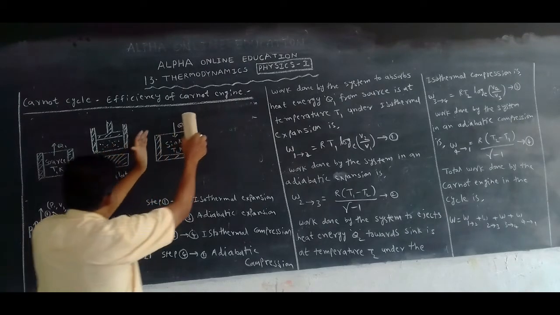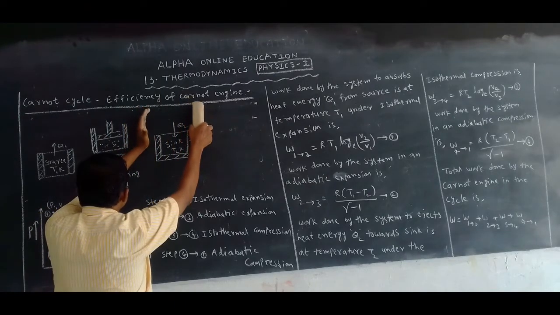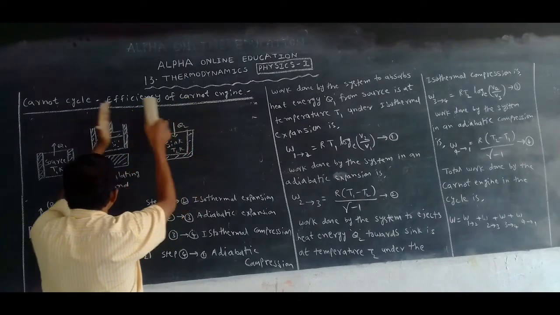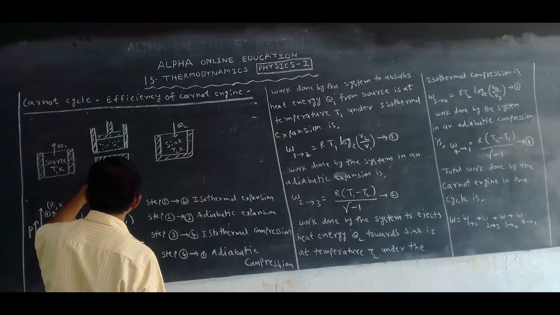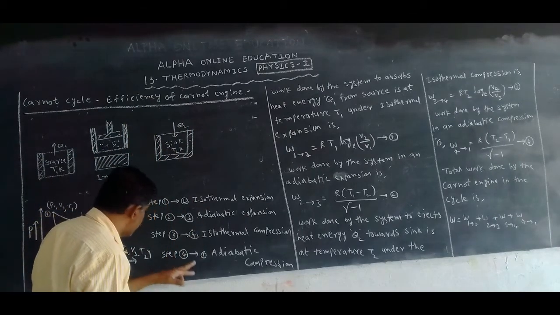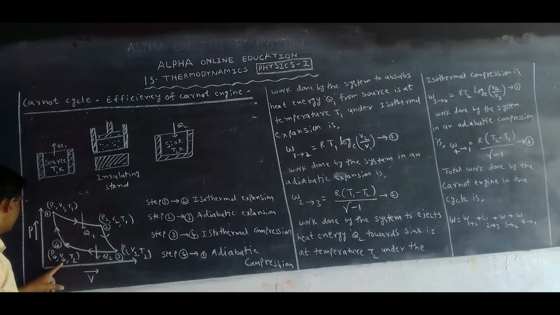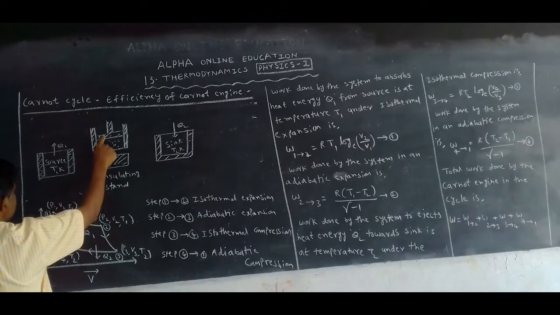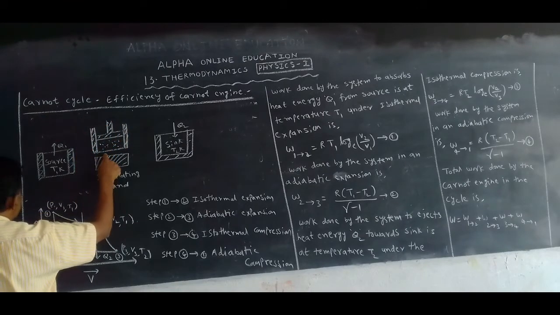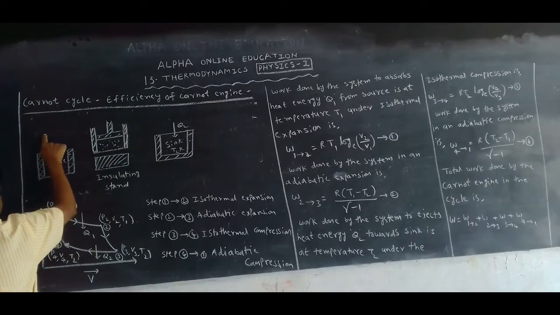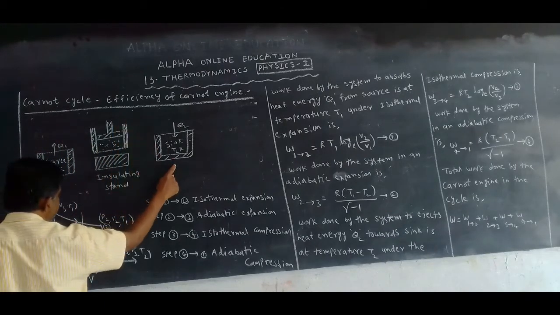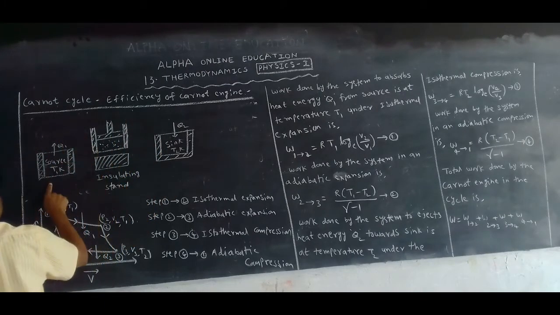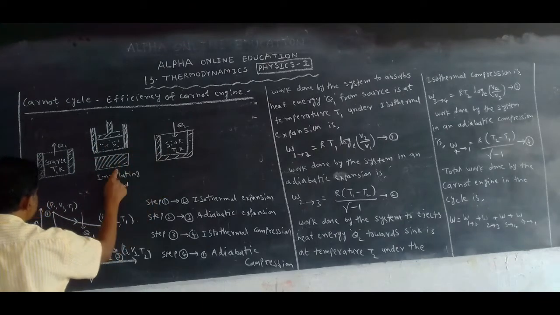After that, you take this working substance again on the insulating stand. In this case, it undergoes adiabatic compression. So P4, V4 becomes P1, V1, and temperature T2 becomes T1, means it gets back to the initial state. In the Carnot cycle, first we take the working substance on the source. First here, second here, third here, fourth here. Again first, second, third, fourth.